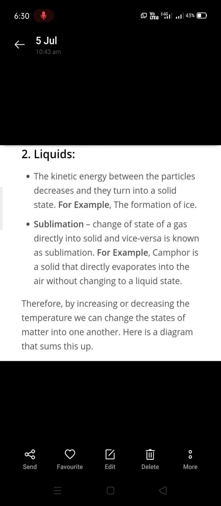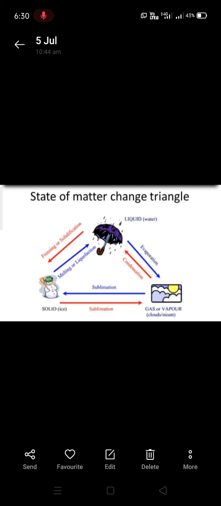So by increasing or decreasing the temperature, we can change the states of matter. Here we have a small diagram. Solids, when you are heating them, change into liquid. When you heat liquid, it changes to vapor. Solid directly changing into gas is called sublimation, and vapor directly changing into solid is also called sublimation. And liquids, when you freeze them, it's called freezing or solidification. Whereas gases, when you cool them into liquid, it's called condensation.